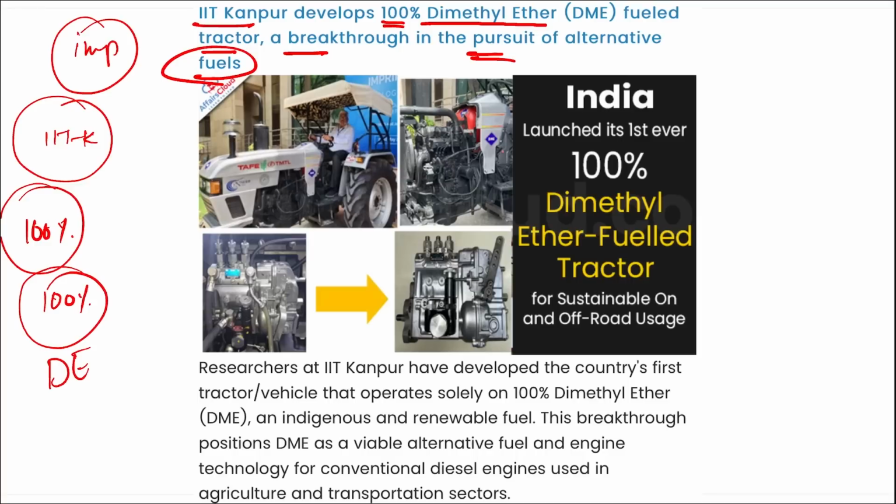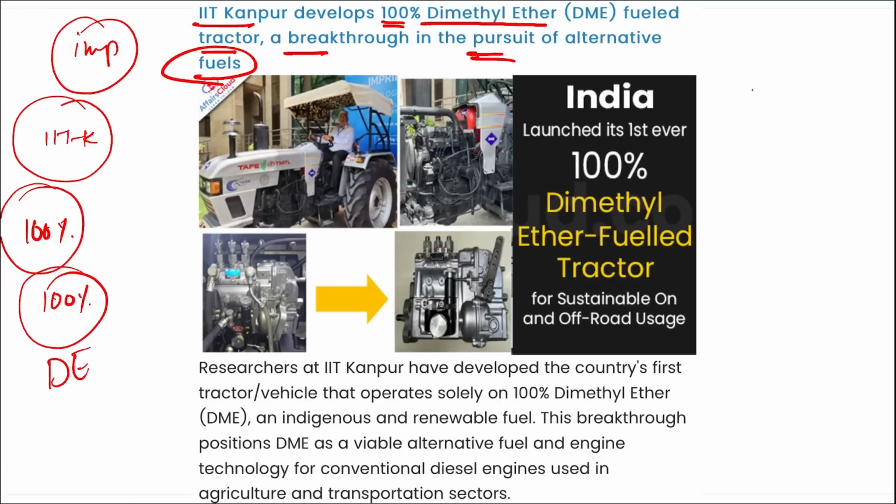This groundbreaking development by IIT Kanpur is setting a benchmark in sustainable transportation, and it is opening doors to a promising future where renewable fuel drives India's journey towards a cleaner, greener environment. Correct? Remember, IIT Kanpur developed the country's first solely 100% dimethyl ether based tractor, and DME is dimethyl ether.